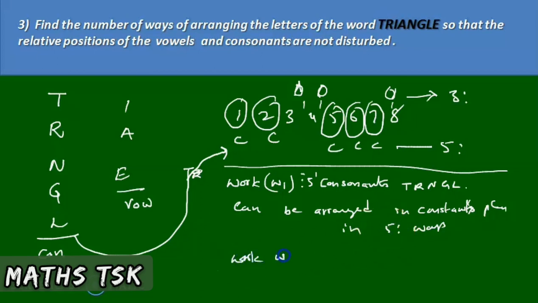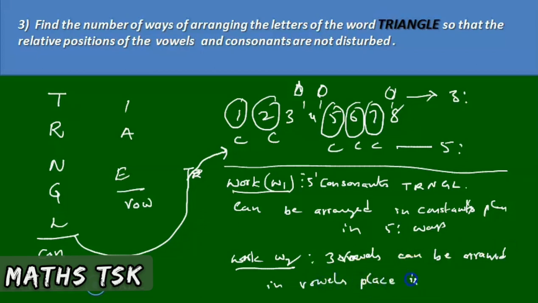Work W2. Still my work is not completed, since I have to arrange all 8 letters. Only work 1 is done. Work 2 is that the 3 vowels can be arranged in vowel places in 3 factorial ways. This is work W2, this is N ways. So W1 into W2 is 5 factorial into 3 factorial ways. According to the fundamental principle, these two works can be completed in M into N ways, that is 5 factorial into 3 factorial. This must be the method of writing the answer in the intermediate examination.